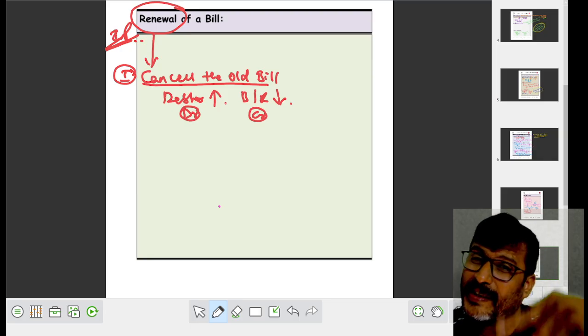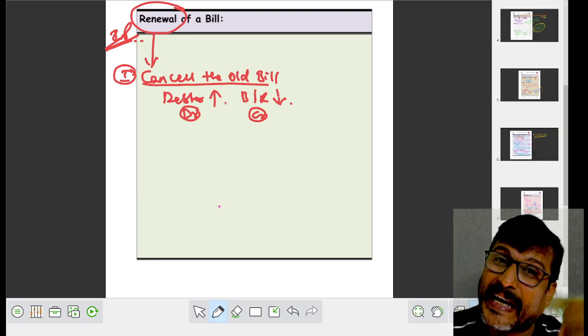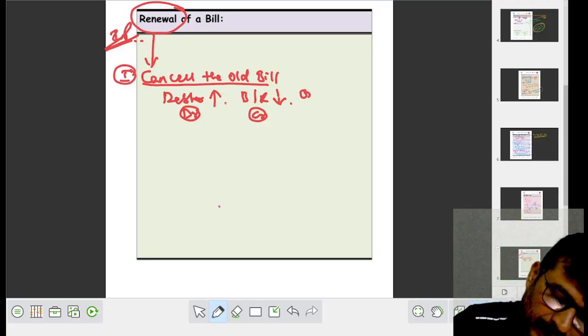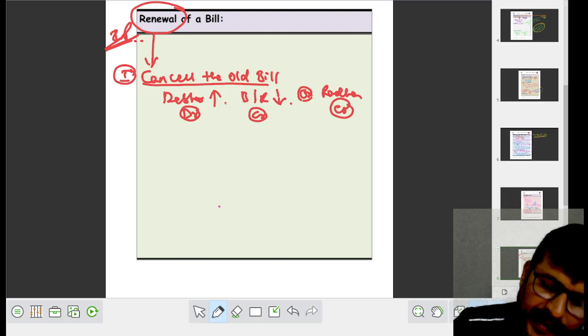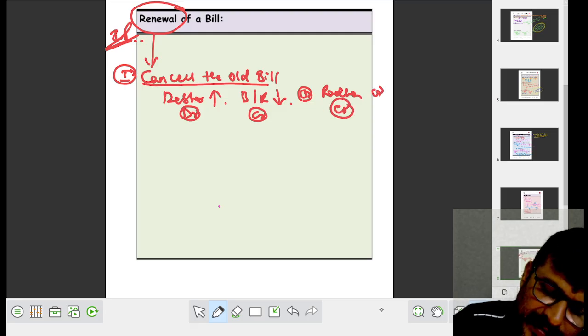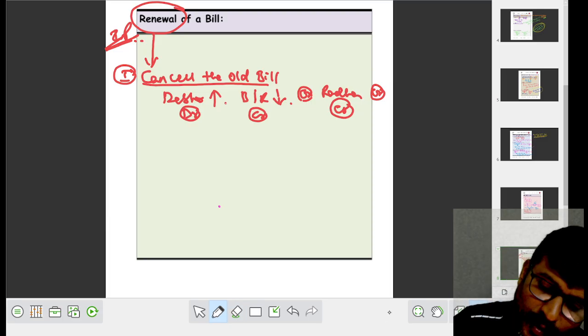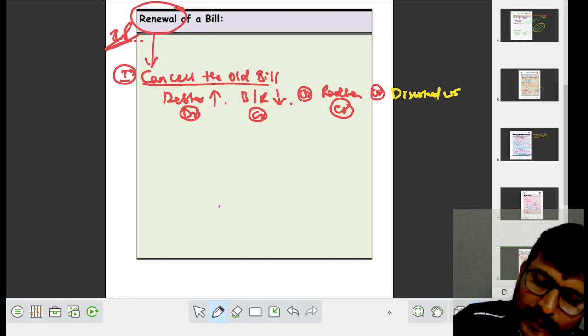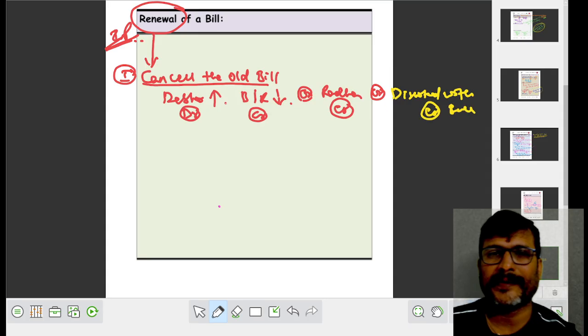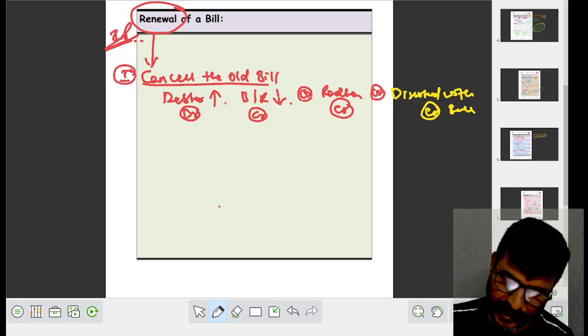If the bill is with Radha as an endorsee, Radha is to be credited. Or if the bill is discounted with the bank, then bank is to be credited. Now in such case, what is the journal entry?